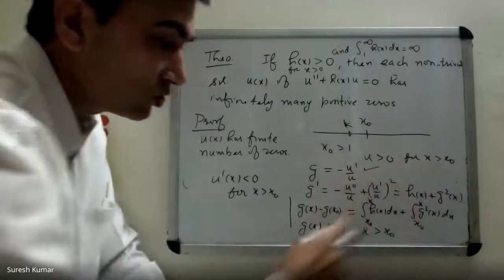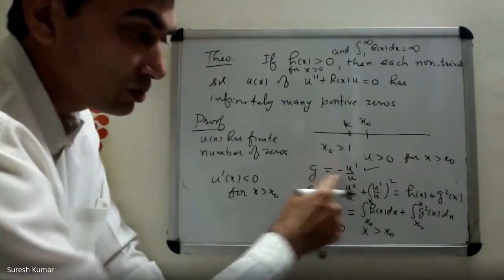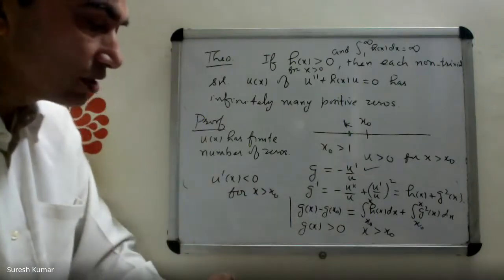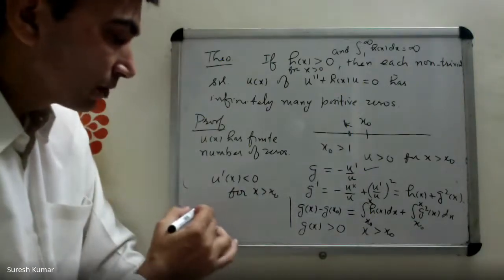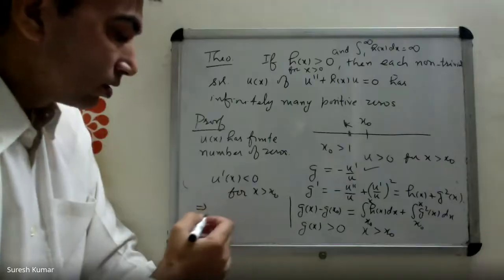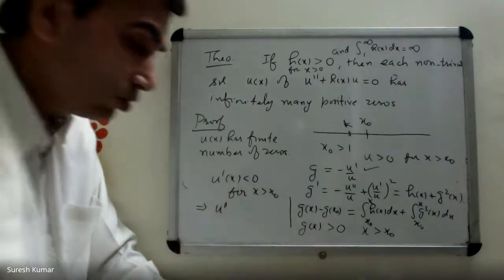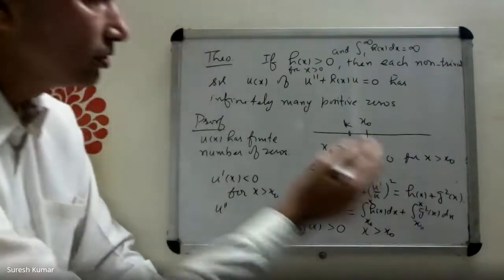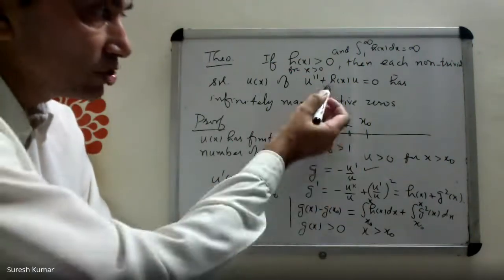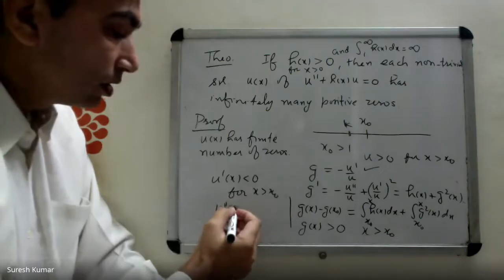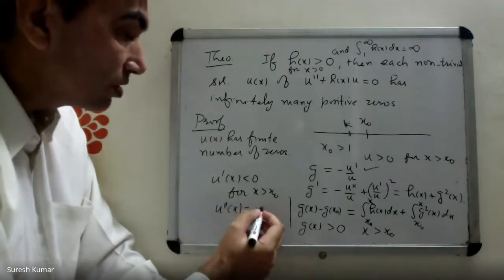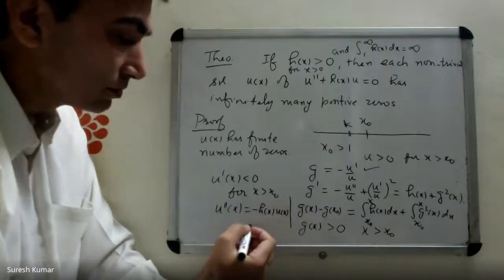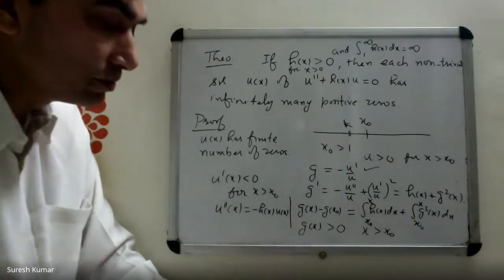This expression tells you that u prime(x) should be negative for x greater than x naught. Okay. Now look at u double prime. You will see something interesting. U double prime from your given equation: u double prime(x) is minus h(x) u(x). What can you say about its sign? Negative or positive?